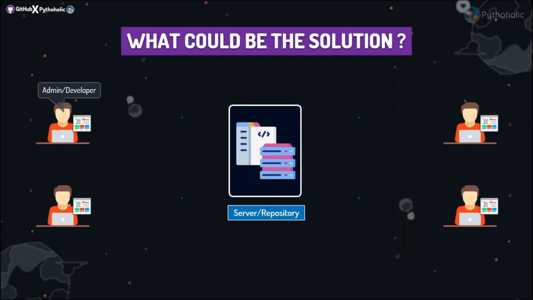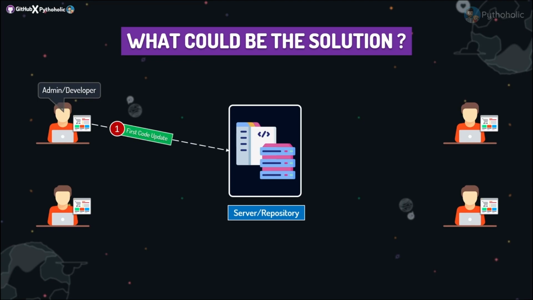So now let's bring in our developers and the admin and our team members working on the application. Don't worry, you and I are also part of this. Even if I am the admin, you could be one of the developers. That's a very good thing here. Watch this, it's very interesting. Here we have a server or repository, the common server that we were talking about. But the interesting part is we are going to design this server in a special way by adding some conditions and constraints, and we'll see how it works.